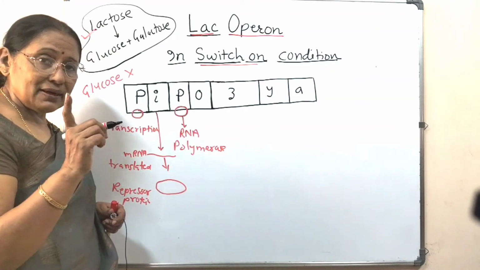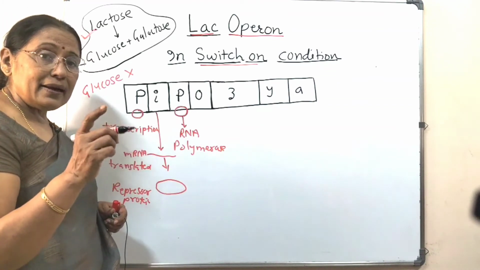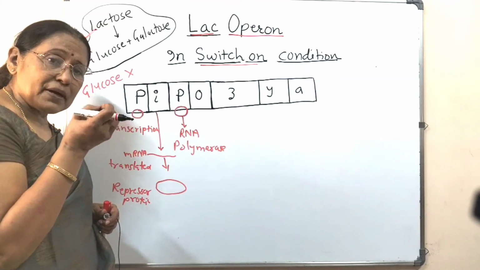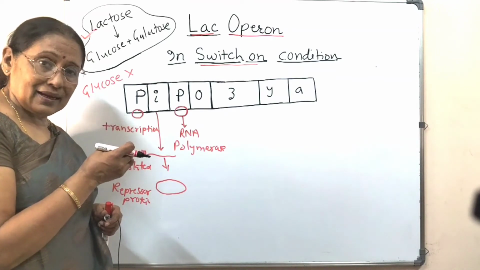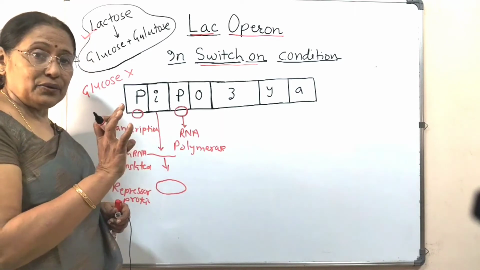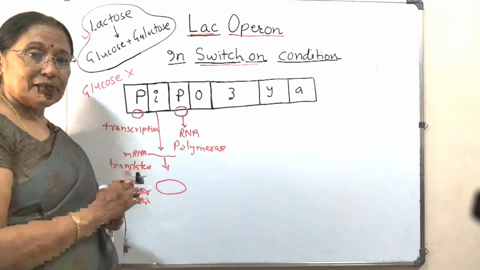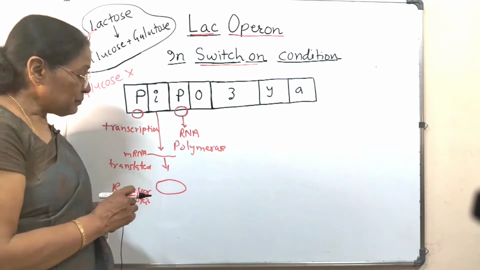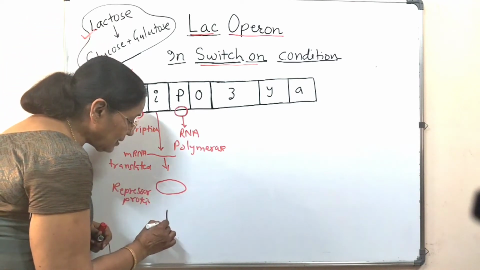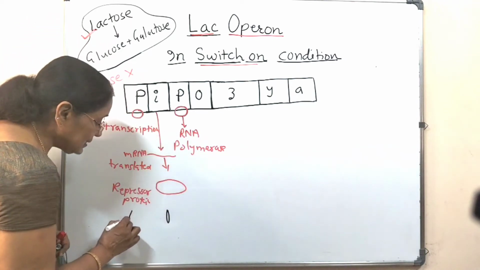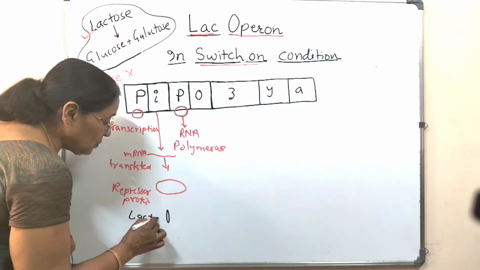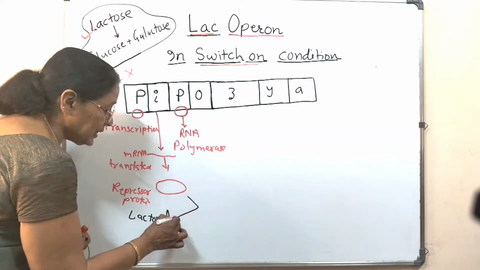Now lactose is available in the environment, and the little amount of permease which is present in the cell allows the lactose to enter into the body of the E. coli. So this is lactose. Now these two will bind together.